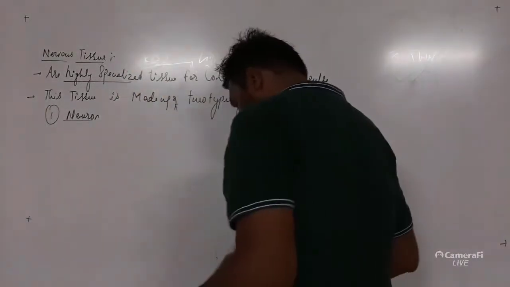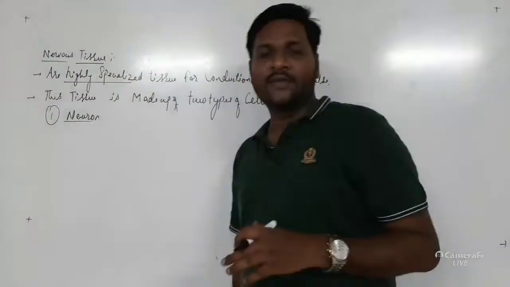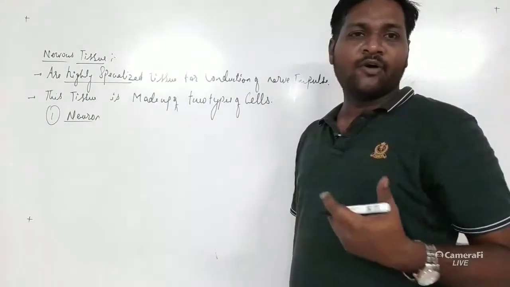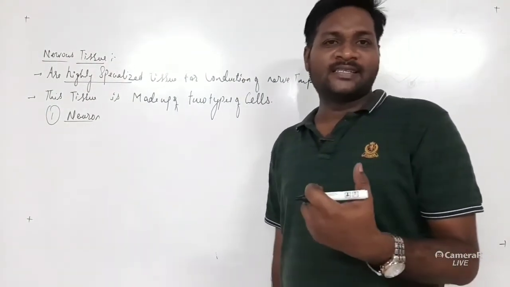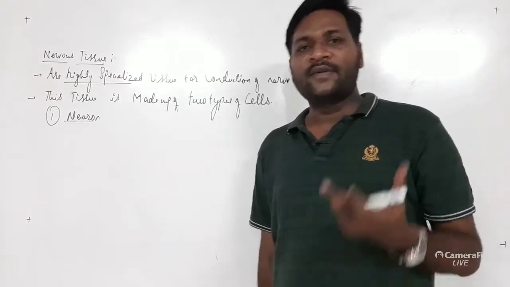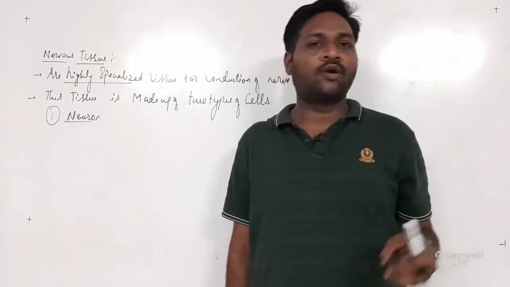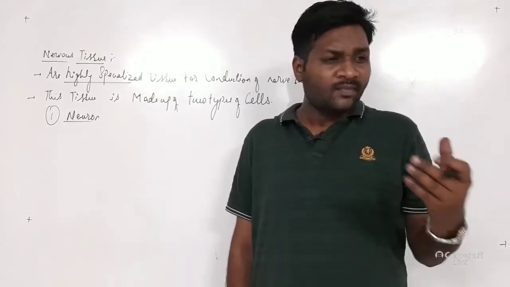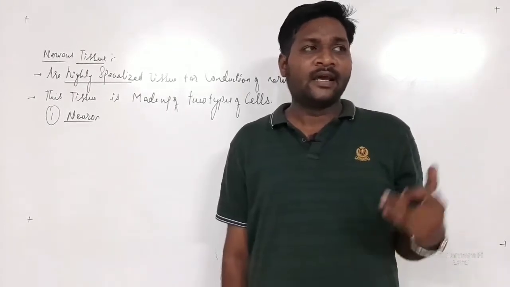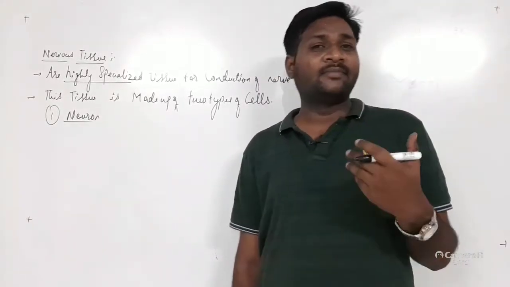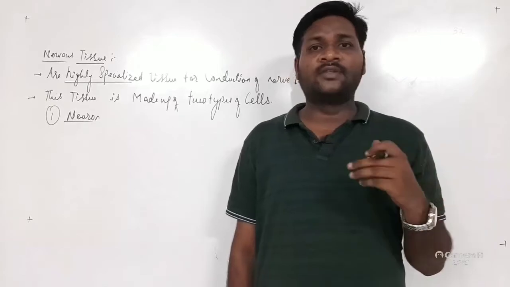Now the neuron is nothing but the structural and functional unit of the nervous system, as it is the cell responsible for conduction of nerve impulses. Whenever we touch any substance which is very hot or very cold, we get a sensation. Even when we get a wound, there will be sensing of pain.